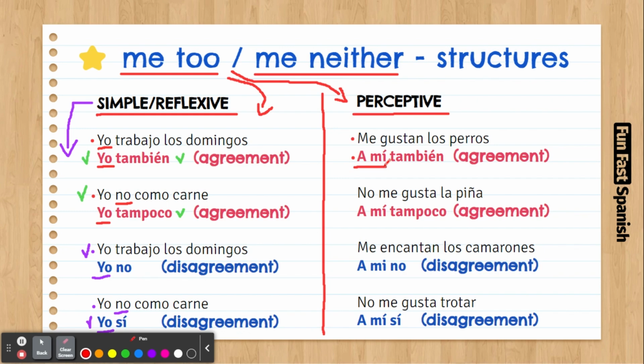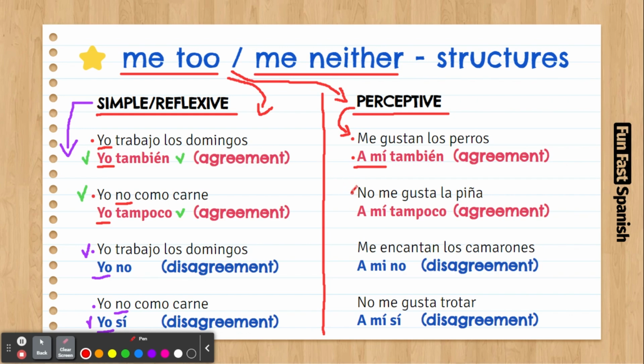As you can see here, I don't say yo también. I say a mí también. Why? Because we're using a perceptive verb here. Me gustan. A mí me gustan los perros. A mí también. That would be the way to agree with this positive statement. Now, let's have a look at the negative statement, and we are going to agree with it.